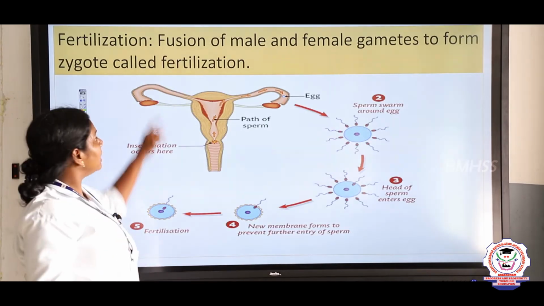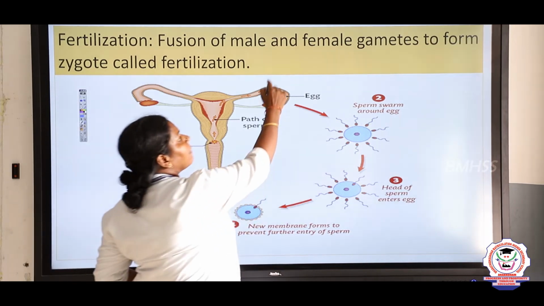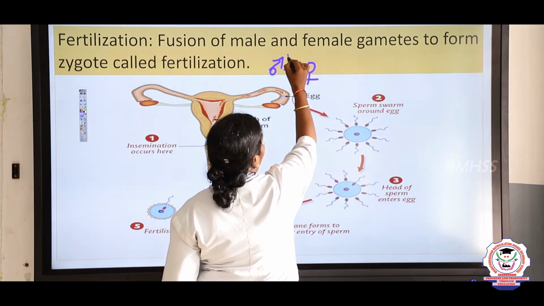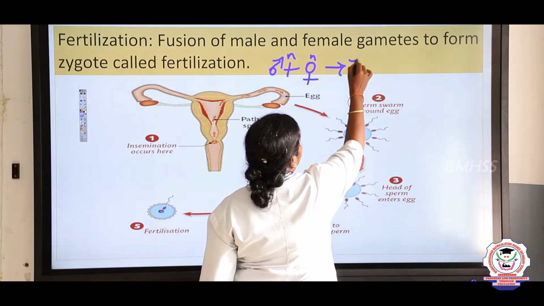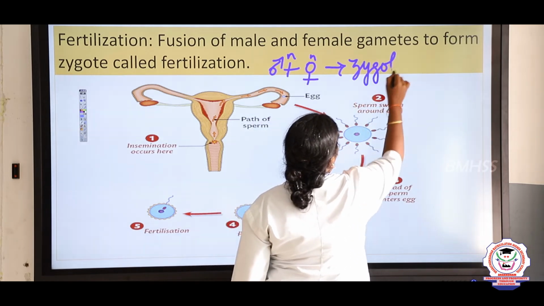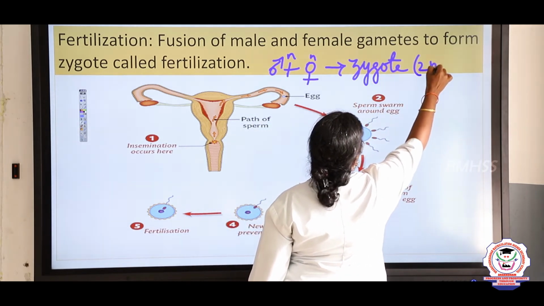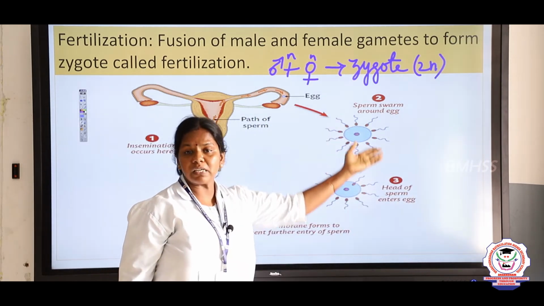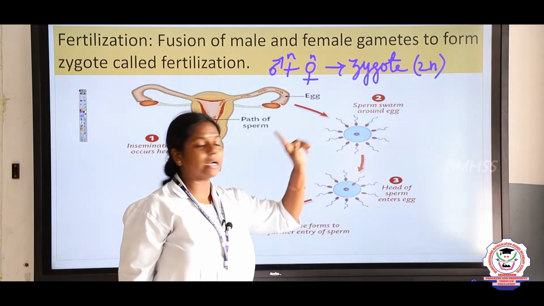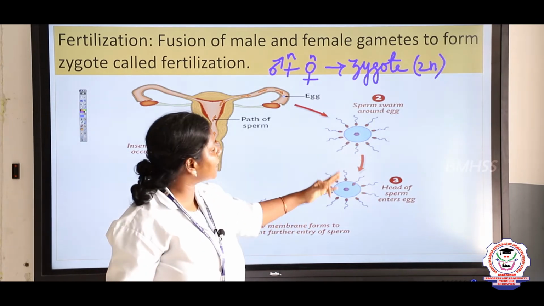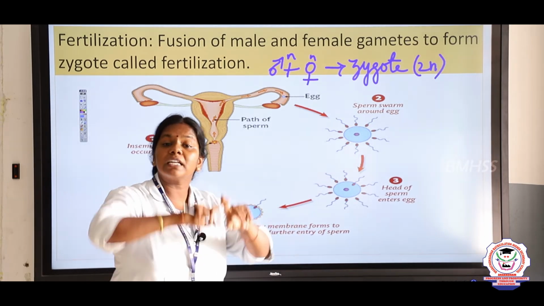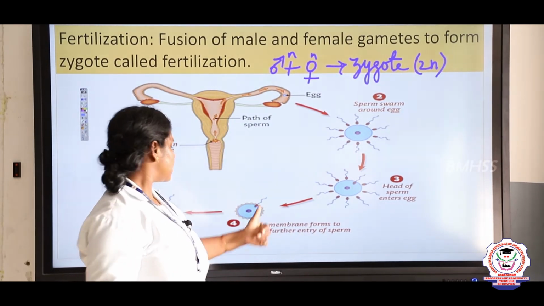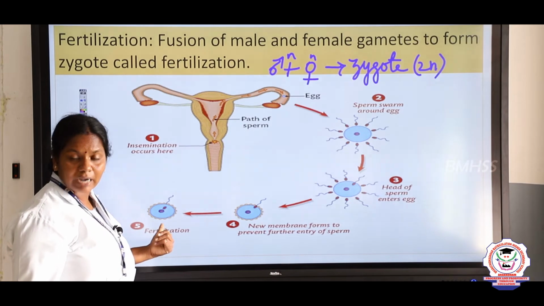So, what is the third event, children? Fertilization, right? The male gamete sperm is formed and the female gamete ovum is formed, and both haploid gametes fuse together to form a zygote. What is the condition of the zygote then? n plus n gives 2n, right? Egg is released and millions of sperms are formed, but only one sperm fertilizes the ovum. Immediately after the entry of one sperm, a fertilization membrane is formed around it to prevent the entry of more sperms. So, it undergoes fertilization and forms a zygote.